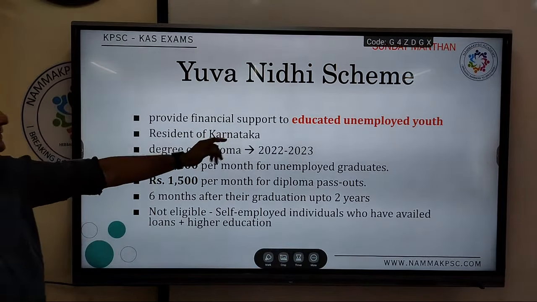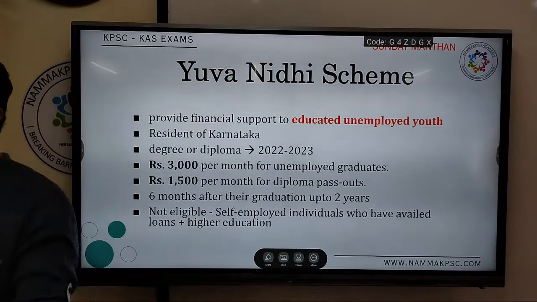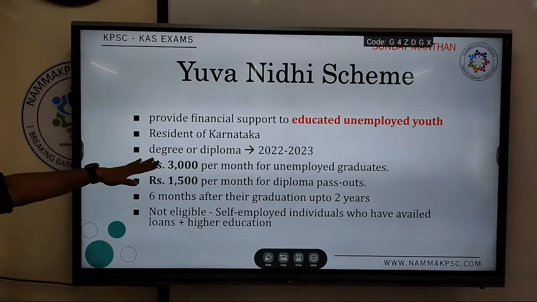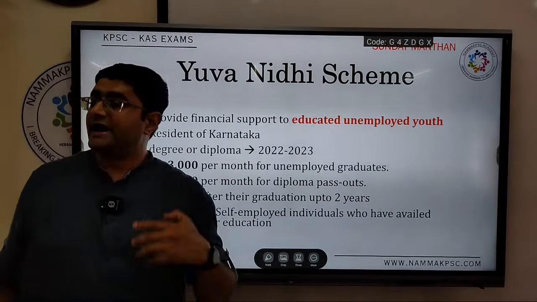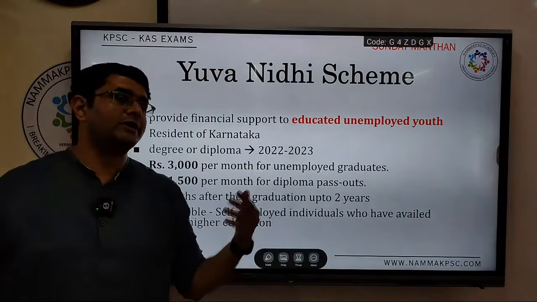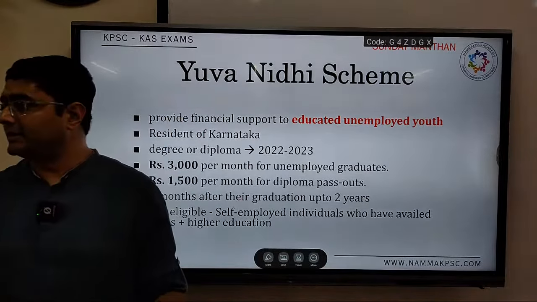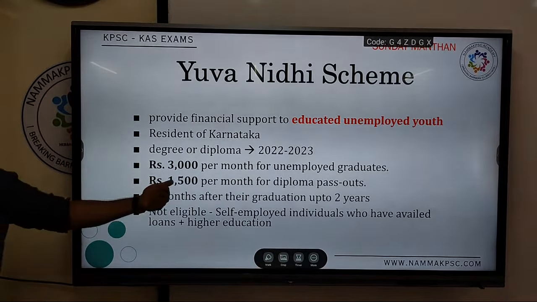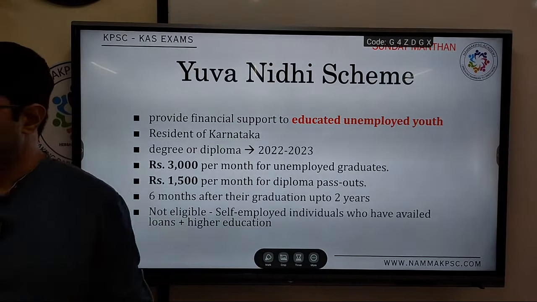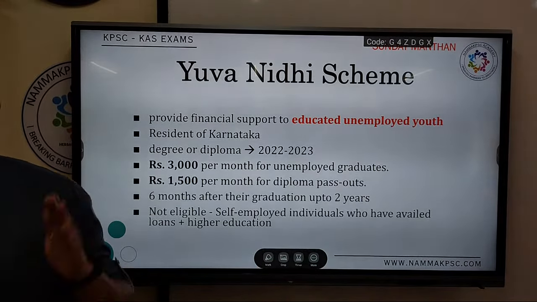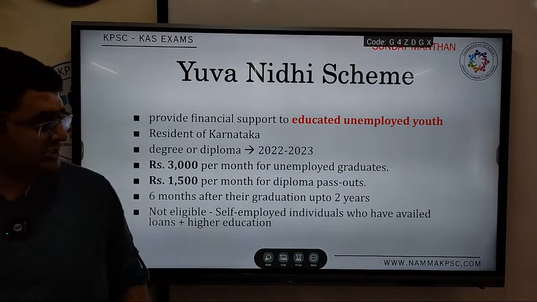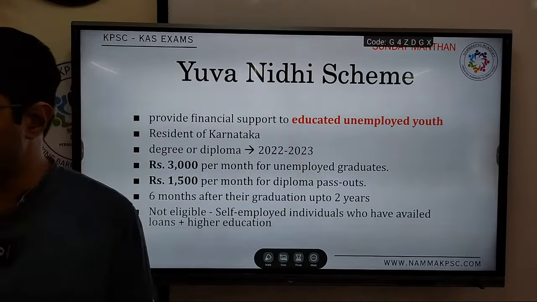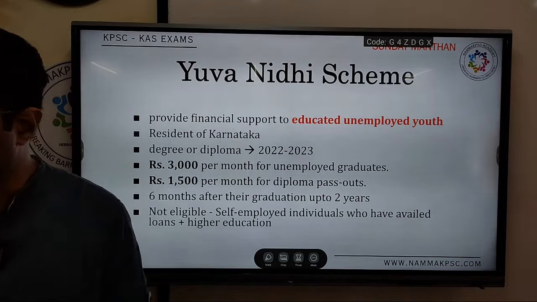So the Yuva Nidhi scheme is one of several schemes announced last year. Basically it will provide financial assistance to graduates who are not employed, so that they are not a burden on their family. If they are graduates, 3,000 rupees, and if they are diploma holders, 1,500, if they are not employed. This will start 6 months after their graduation and can go up to 2 years. If they join higher education, or if they get a job, then they will not get this.